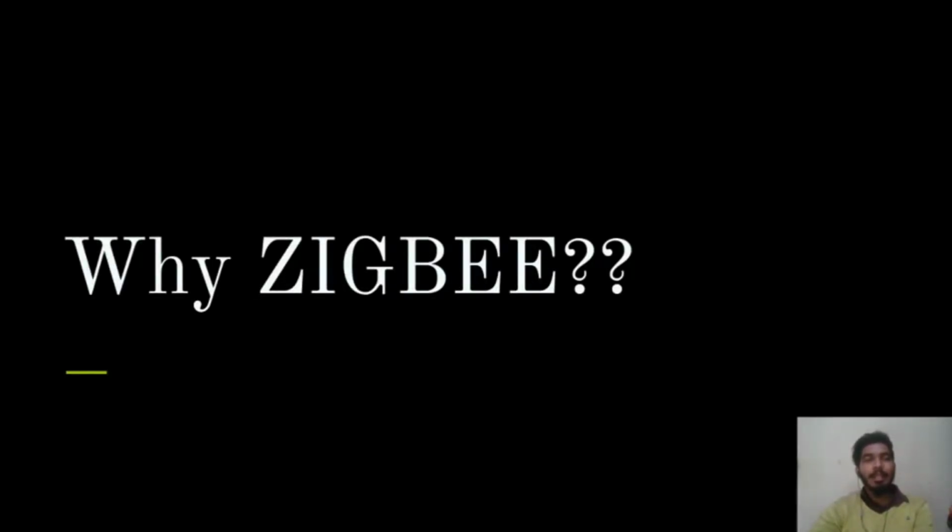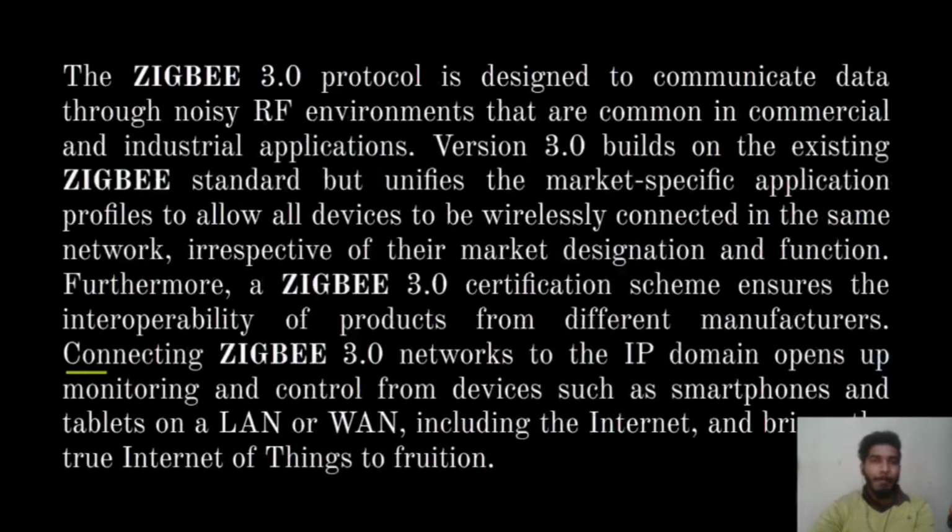Now let's understand why we use Zigbee, meaning why Zigbee was introduced. So here is the screen. Generally Zigbee was established at version 3.0. That means the Zigbee protocol was generalized on the 3.0 protocol. It is designed to communicate data through noisy RF environments. Means if there is an environment where noise cancellation is not there, we can use wireless technology to access our home automation, like Wi-Fi, our door, our bulb, like that.